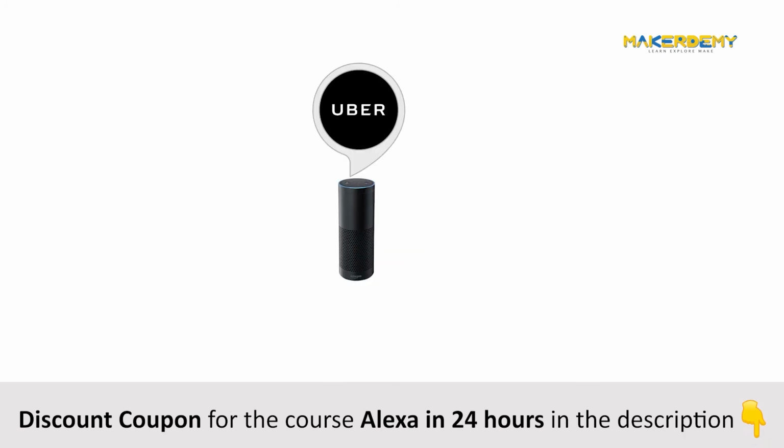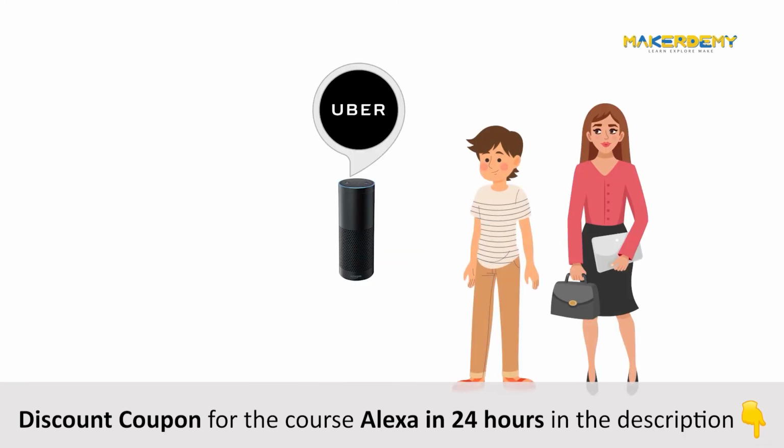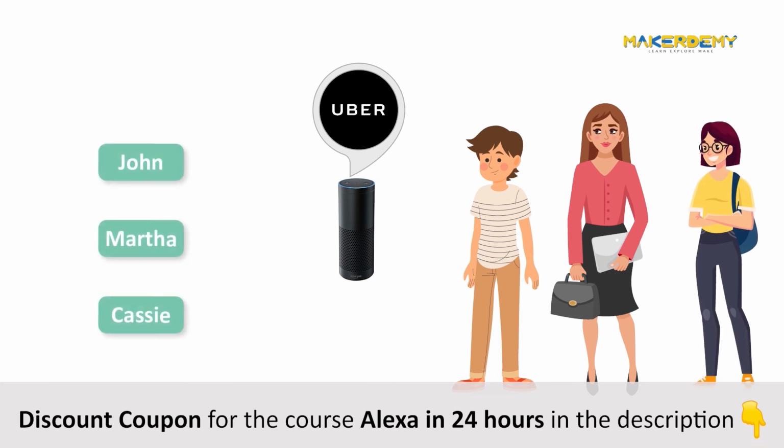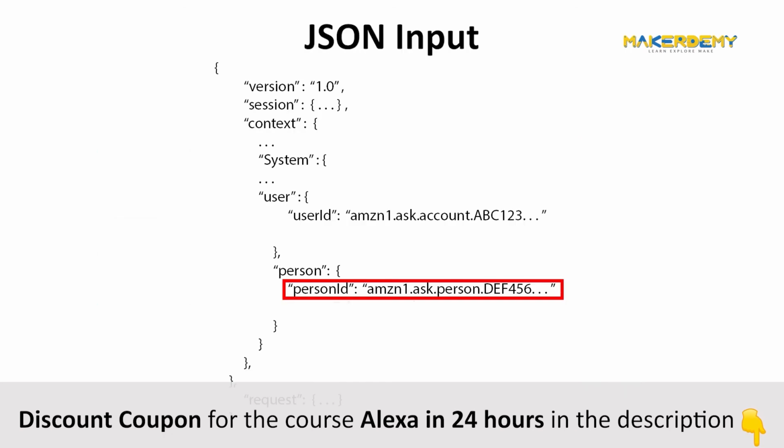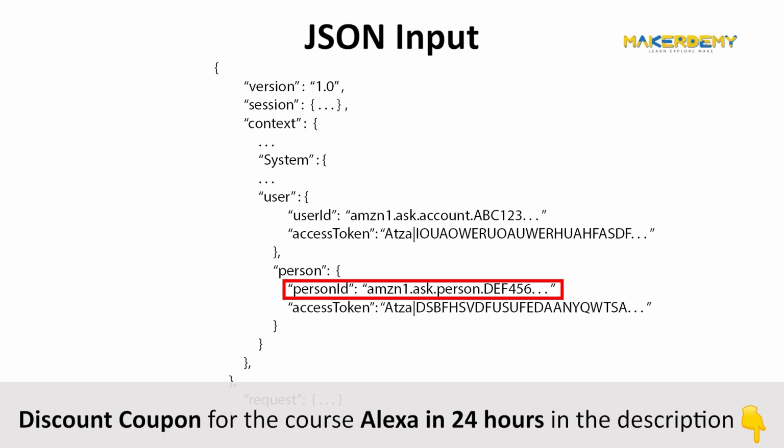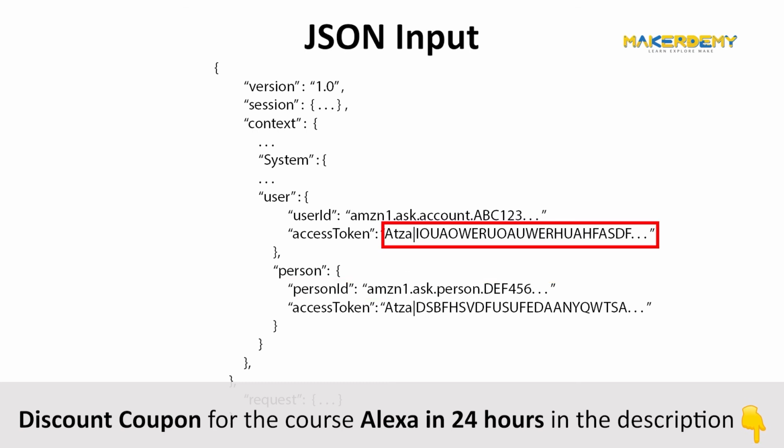If you recall the Uber skill, in addition to differentiating between the user speaking, Alexa also has to book the cab under the correct user's account. That is, Alexa has to map the user speaking with the respective Uber account and book a cab. In such cases, in addition to a person ID in the person object, a value called access token is also generated, which is kind of like an encrypted key to access your account.